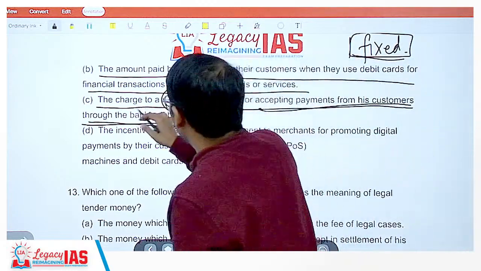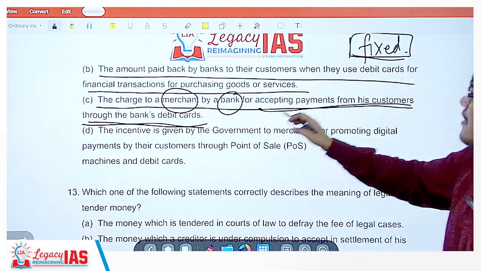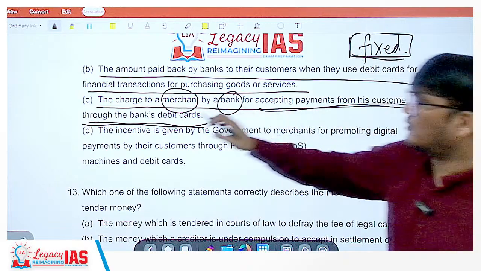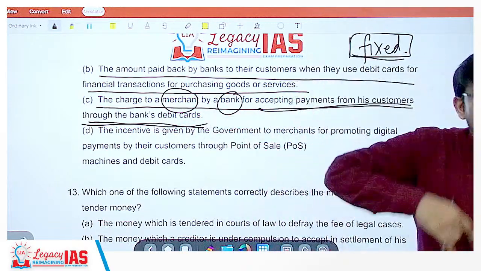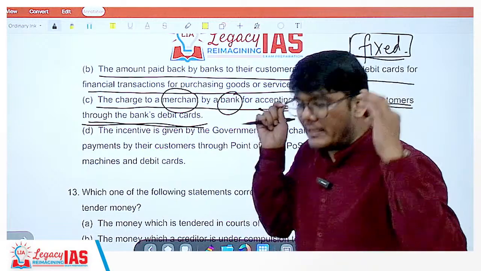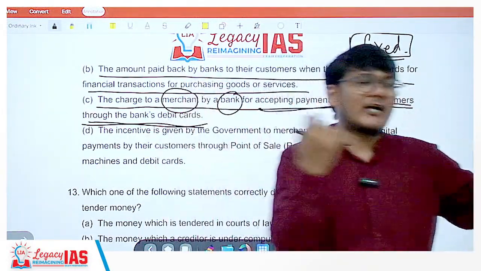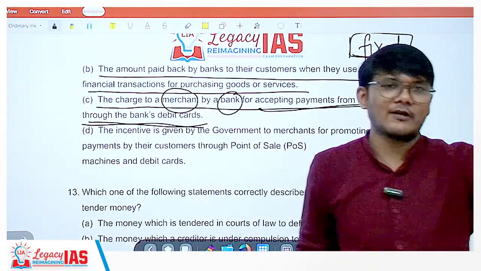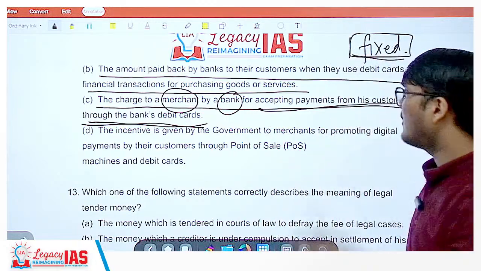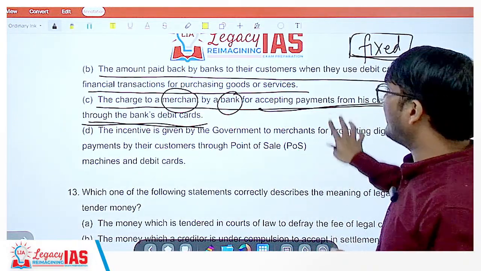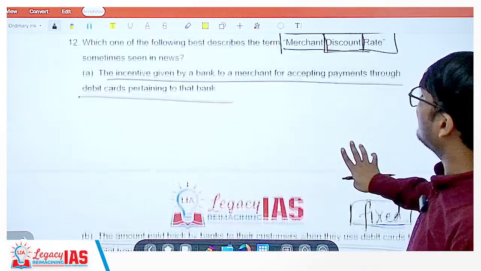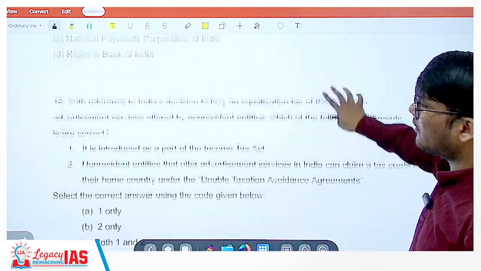So it was the charge to a merchant by a bank for accepting payments from his customers through the bank's debit cards. And since the merchant was being charged, the merchant would immediately transfer that charge to you. Sir, if you are paying, then you will have to pay this much extra. So that is what is meant by merchant discount rate.